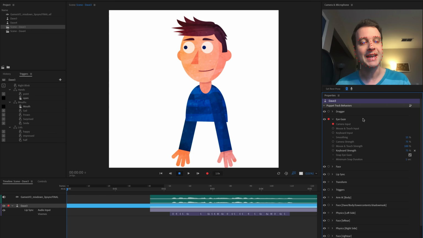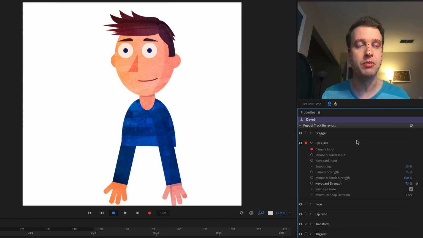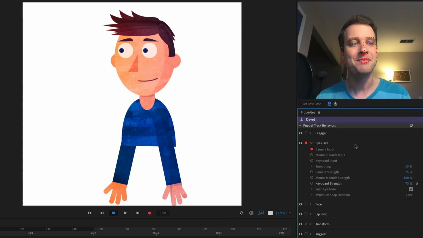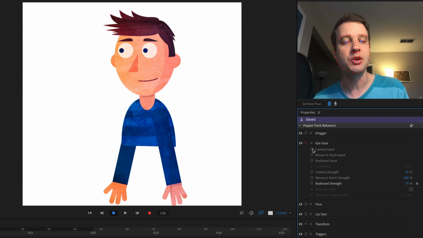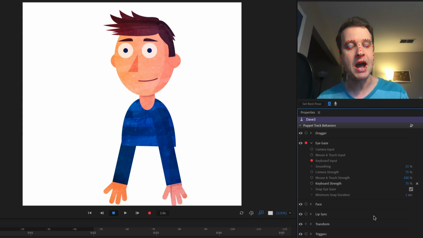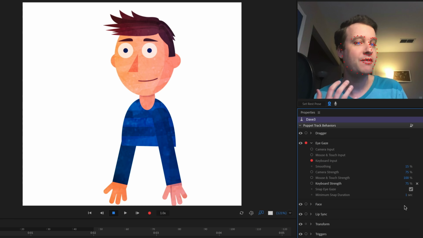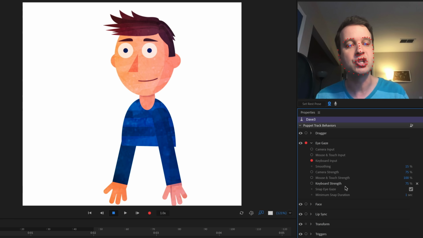Now by default, eye gaze is set to camera input, and that's the reason why it's showing my webcam. My pupil movement is dictating where the pupils are going for the character. That's great for live stuff, but for recorded pieces, I want an extra degree of control, and so I will usually disarm camera input and do keyboard input instead. And now when I press the arrow keys, it's going to allow me more precise control over where those pupils are going. Now, if your pupils are coming out of your eyeball or they feel too subtle, you do have control in the strength parameters down here.